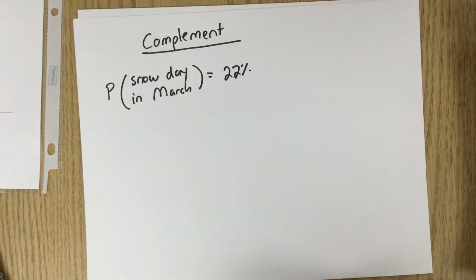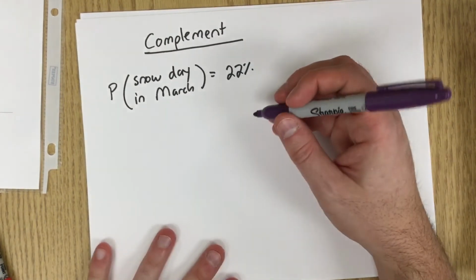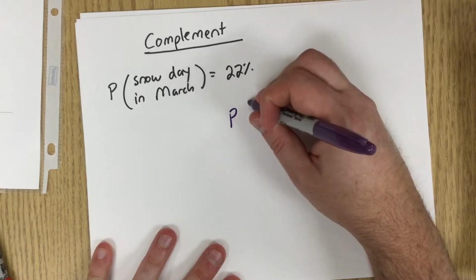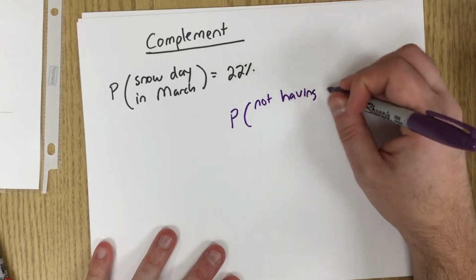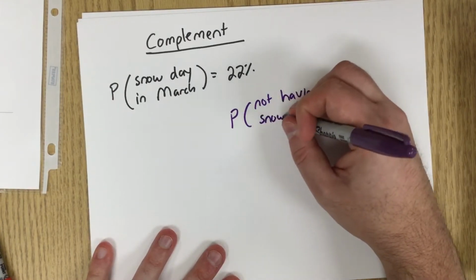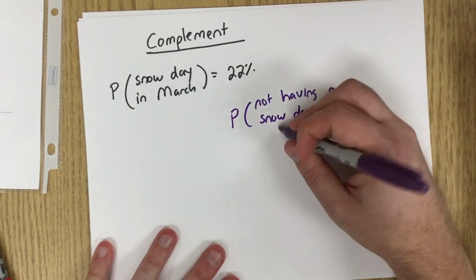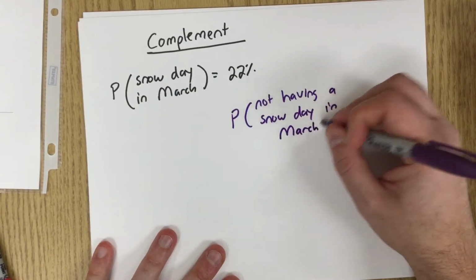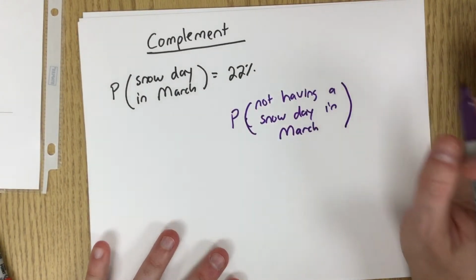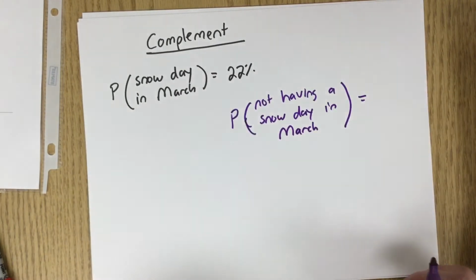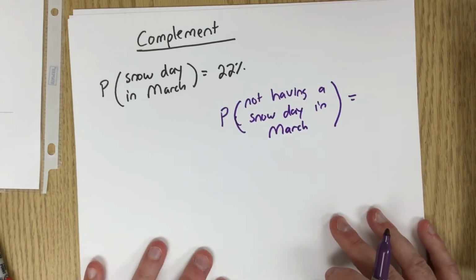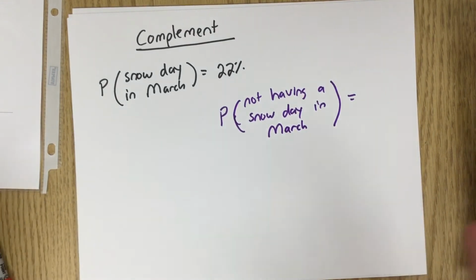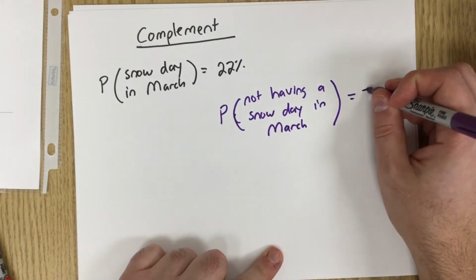And what I want to know is, what is the probability of not having a snow day in March? So if there's a 22% probability of having a snow day in March, what's the probability of not having a snow day in March? We know that if it's not this, it's that. So it's going to be 100% minus that. It's going to be 78%.